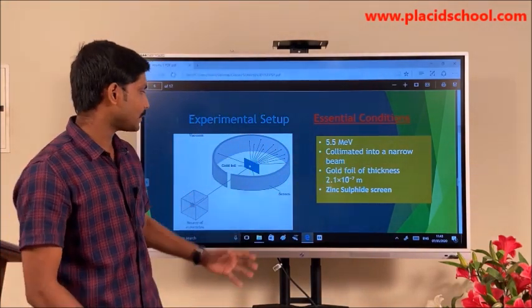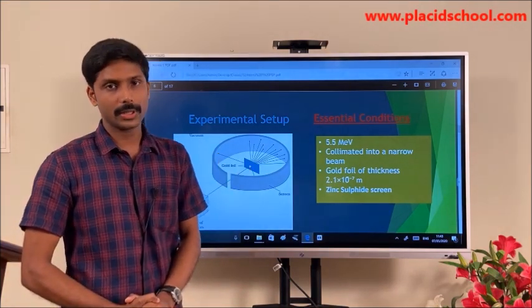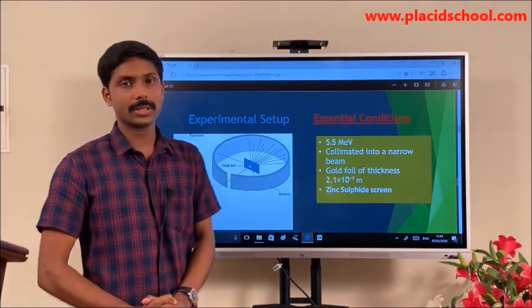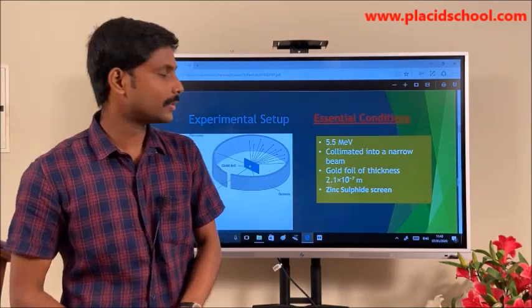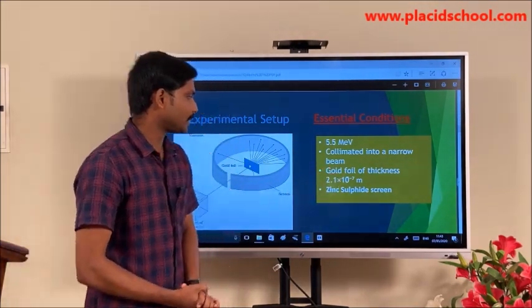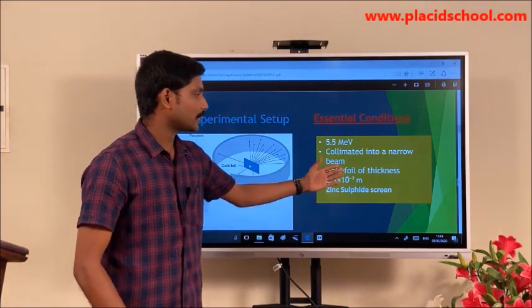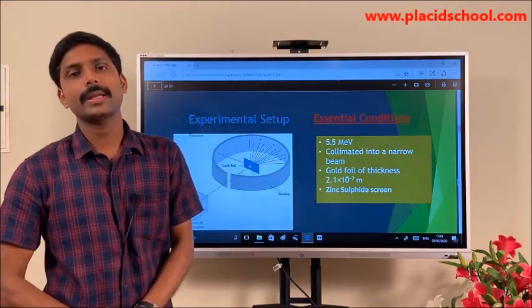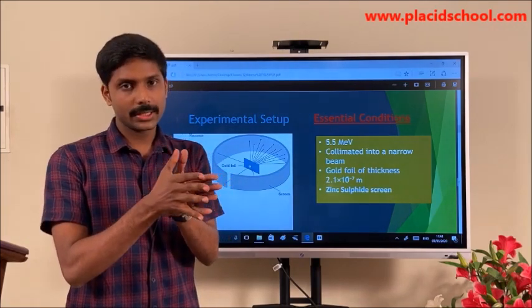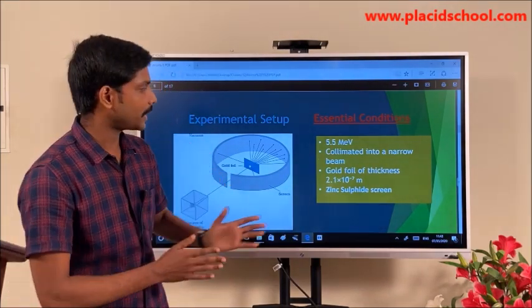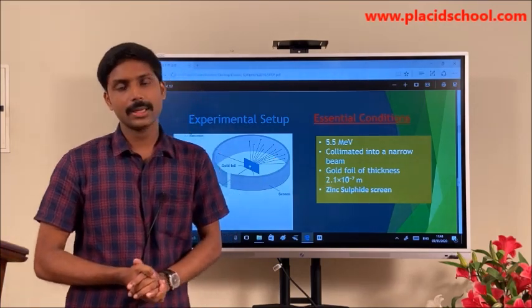Next important thing is that we are using a gold foil. Why should we be using a gold foil, which is very expensive? There is a reason. Look at the thickness of the gold foil that we are using. It is of the order of 10 to the power of minus 7 meters. So how can we compress a particular material to this dimension? It is very difficult.